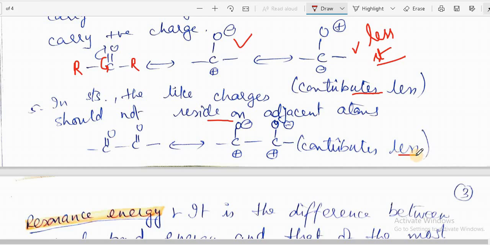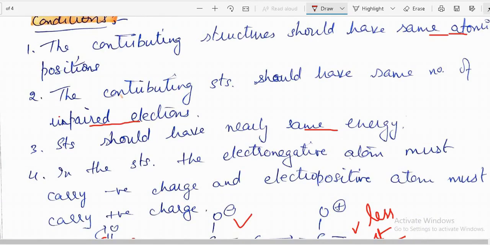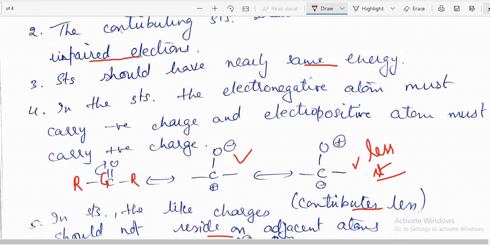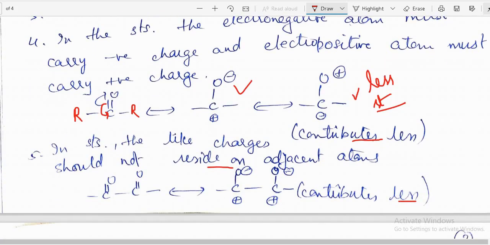So the resonance structures should have the same atomic positions, the same number of unpaired electrons, nearly the same energy, electronegative atoms must carry negative charge, and like charges must not reside on adjacent atoms.